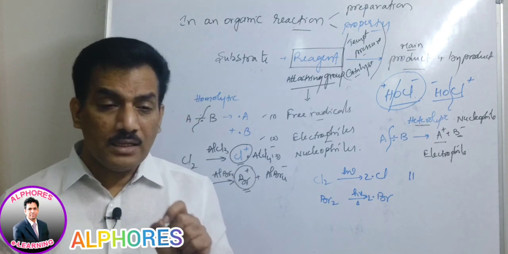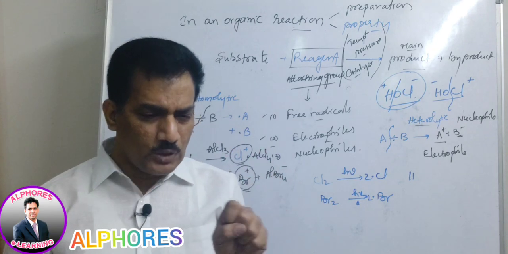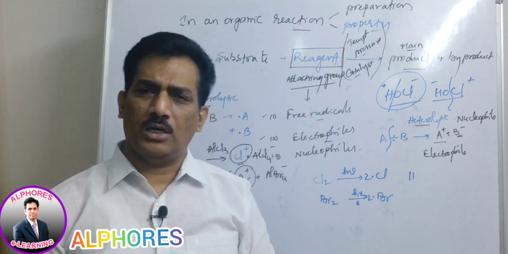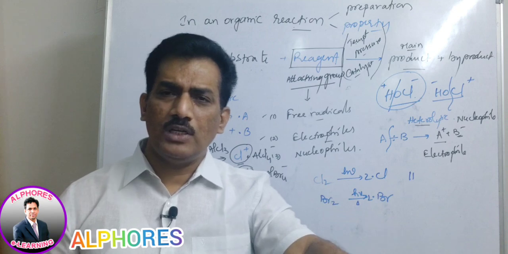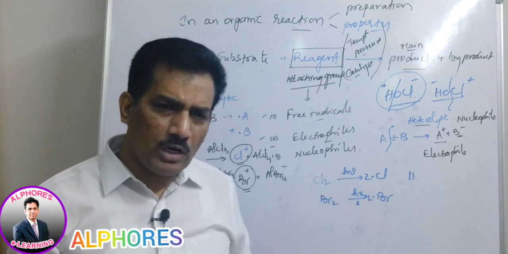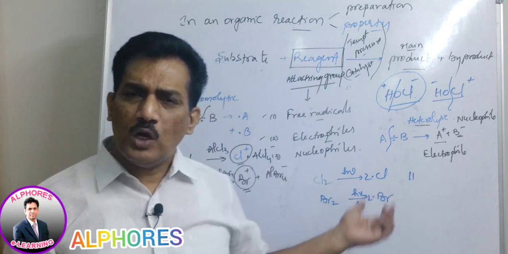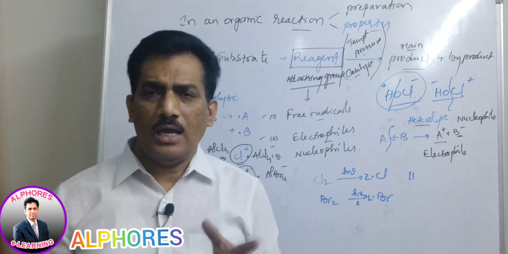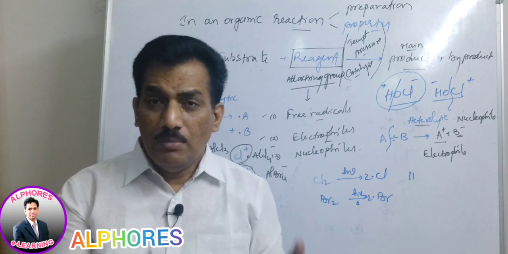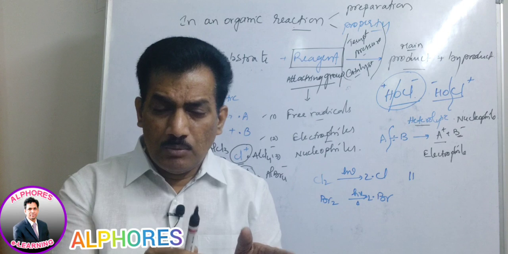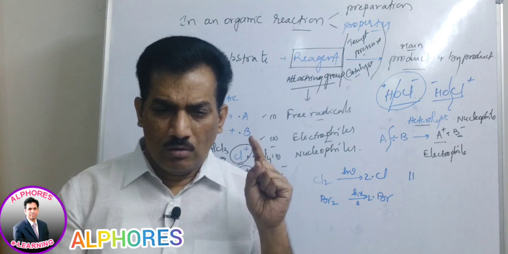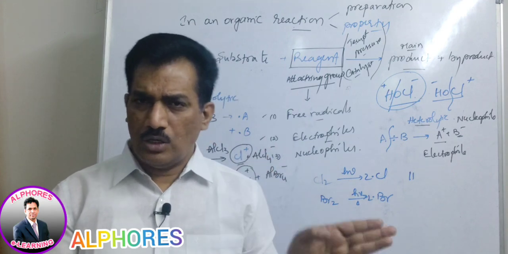Are you following? Depending on the reagent nature, first of all you have to observe the characteristic feature. If it is generating a free radical, we have to follow the free radical mechanism, and whatever free radical is generated from the reagent, you have to make it attack. If you are using chlorine, chlorine has to attack; if you are using bromine, bromine has to attack. Irrespective of the chemical nature, we have to observe whether the species present is coming to form a free radical, electrophile or nucleophile.